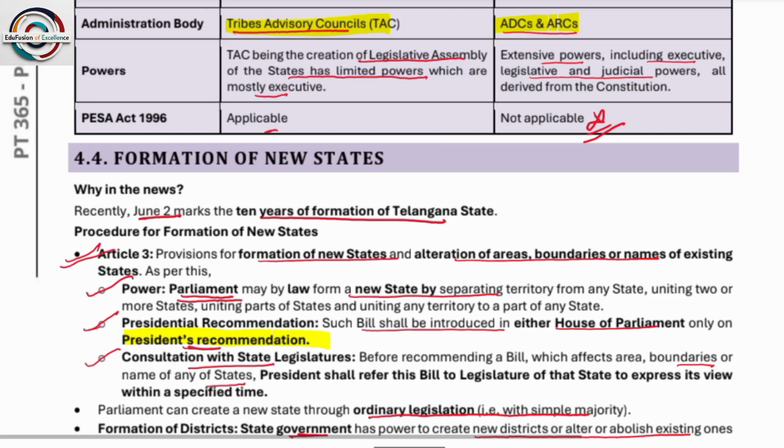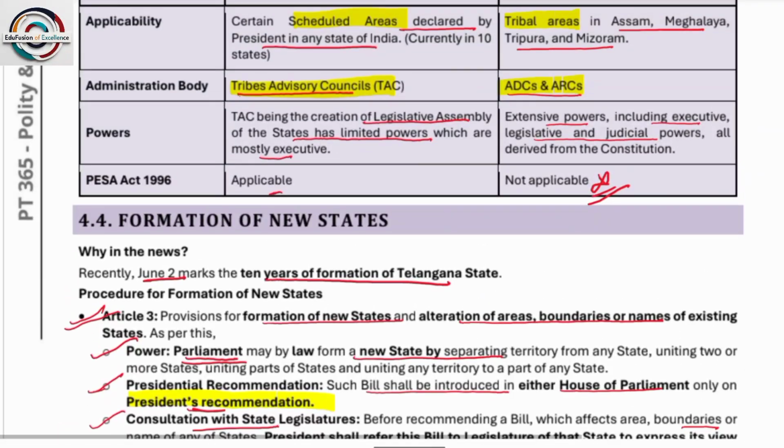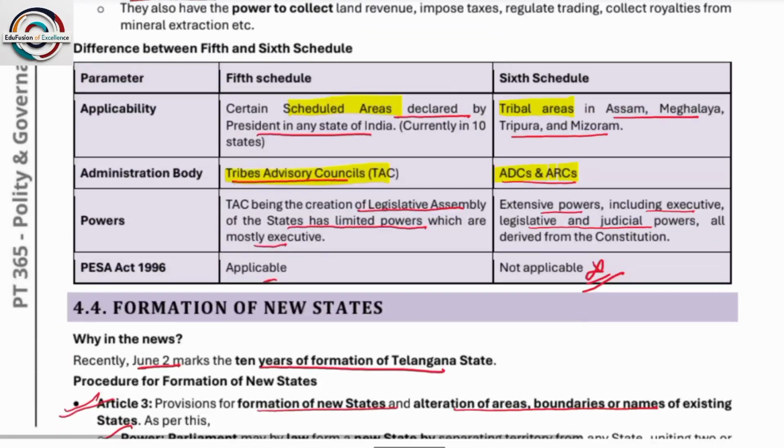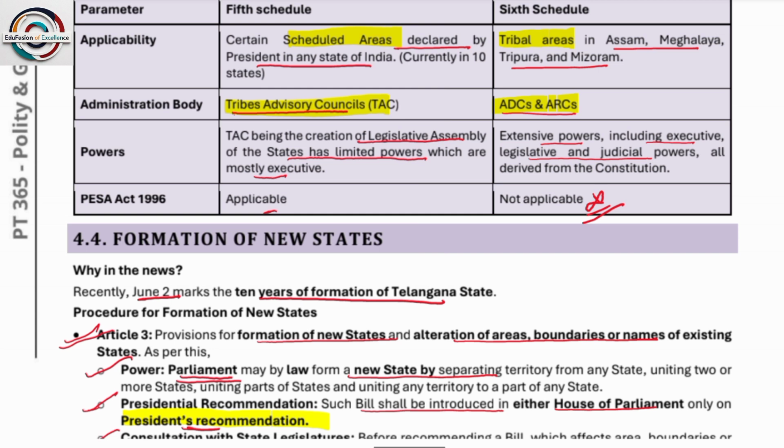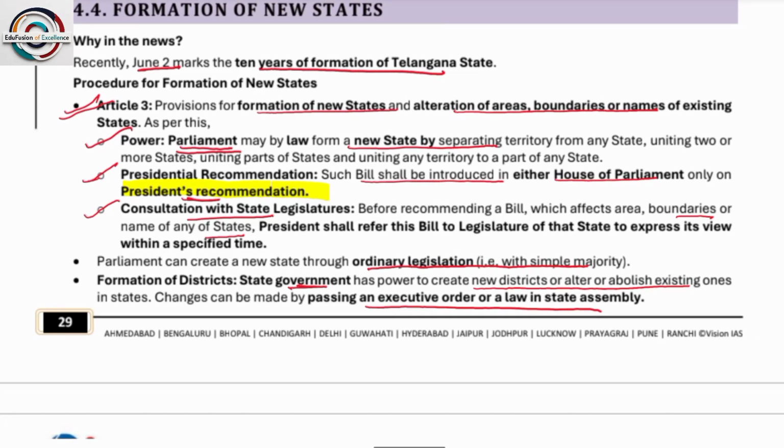Next, the Tribes Advisory Council, being a creation of the legislative assembly of the state, has limited power, which is mostly executive. The PESA Act is applicable in 5th schedule areas, not in 6th schedule areas. Please remember, PESA is applicable in 5th schedule areas. Next, formation of new states.